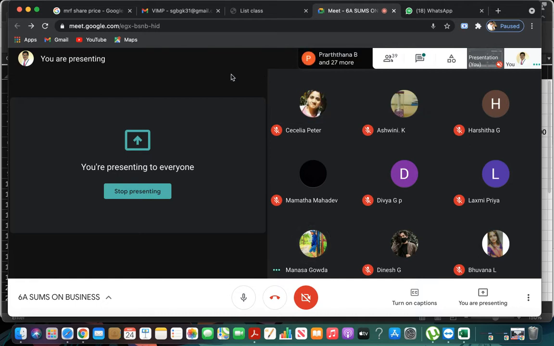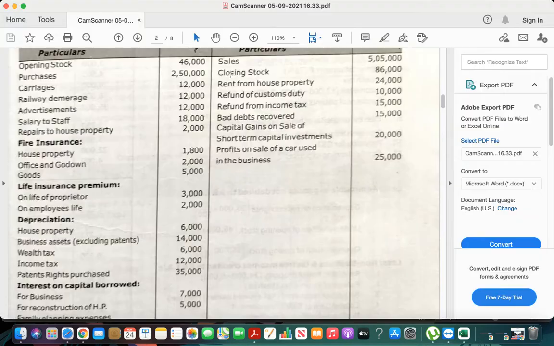1500. Yes, correct. So regarding house property, one adjustment is given. What is that adjustment? The last adjustment: 75% of the house property expenses are for personal use.